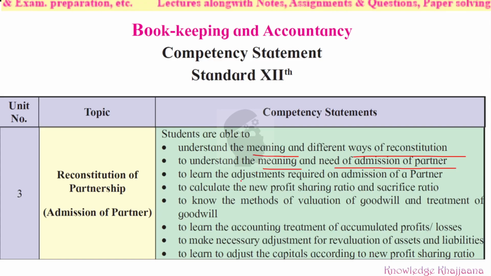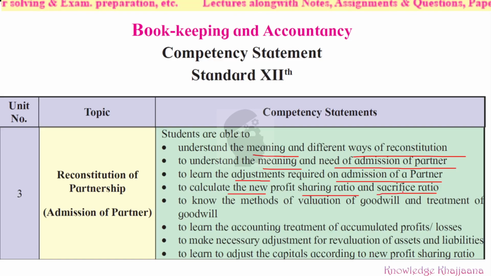Then you have learned the adjustments required on admission of a partner, if he brings capital, how the transactions are done. Then you have learned to calculate the new profit sharing ratio and sacrifice ratio: the profit sharing ratio of old partners as well as of the new partner, and the sacrifice ratio only of old partners. That we have already learned in our last lecture.